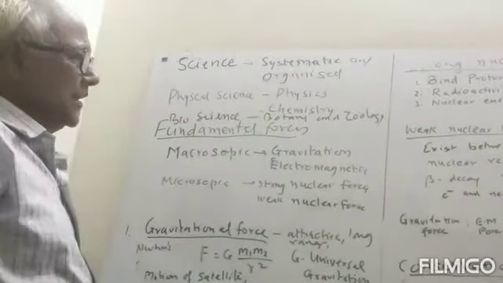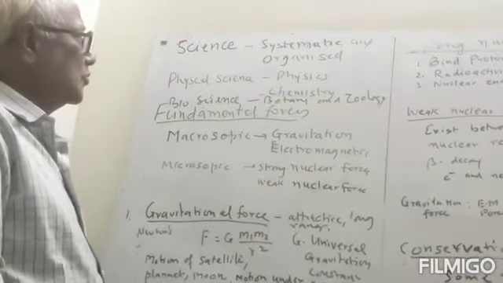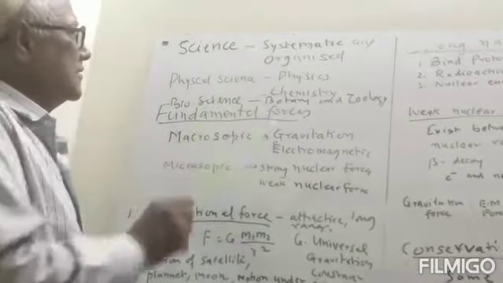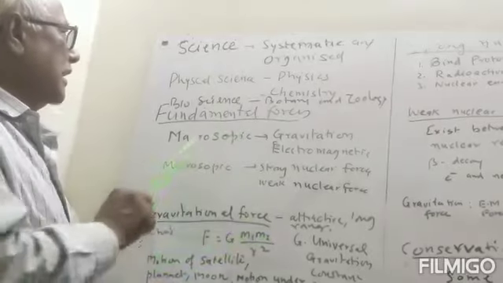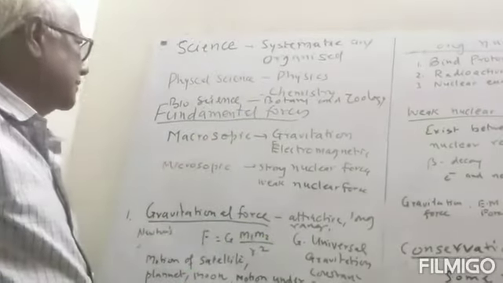Chemistry is related to the compounds, their structures, their formations, their reactions, etc. Botany is related to the plants and zoology is related to the animals. So we can categorize science in two ways, physical and biological, and our interest is in the physics.